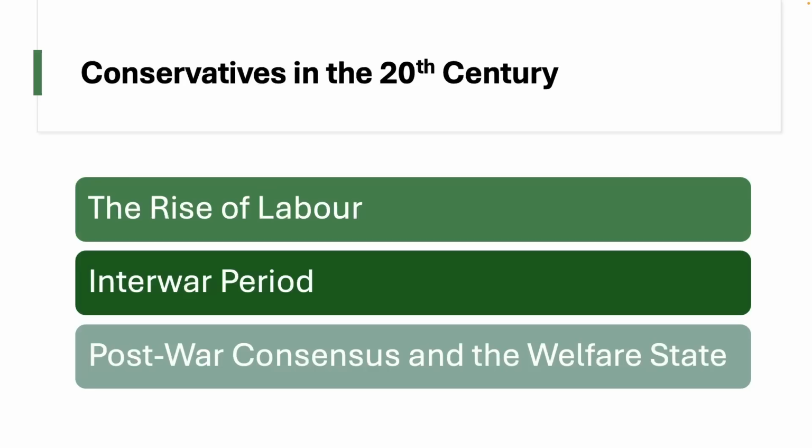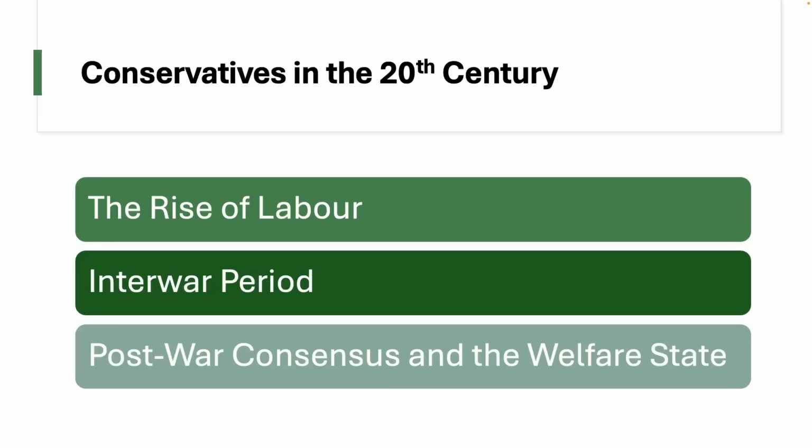After the Second World War, then, we see a period of what is known as post-war consensus. This is where we see both major political parties agreeing on a number of very key areas of policy. So both agreed on the importance of the welfare state, the importance of the NHS, as well as the importance of some nationalisations of industries.